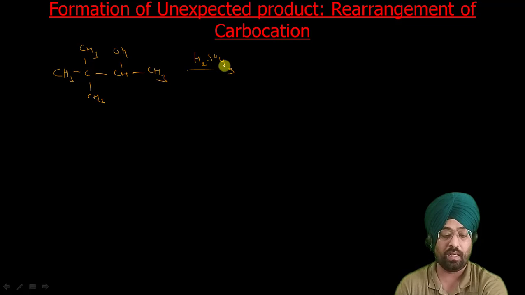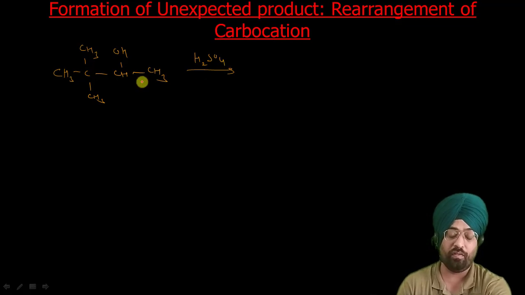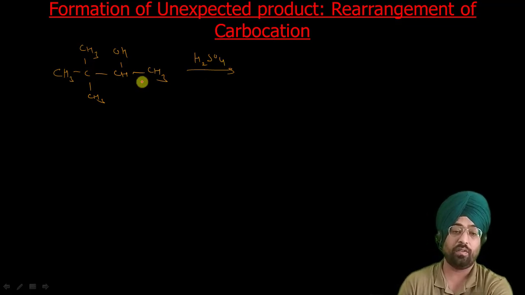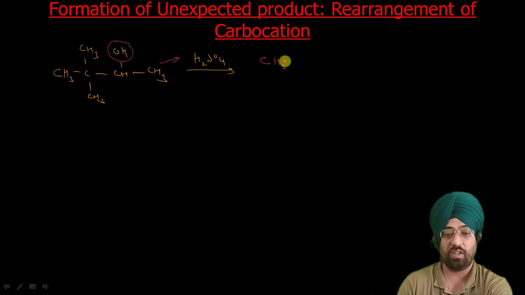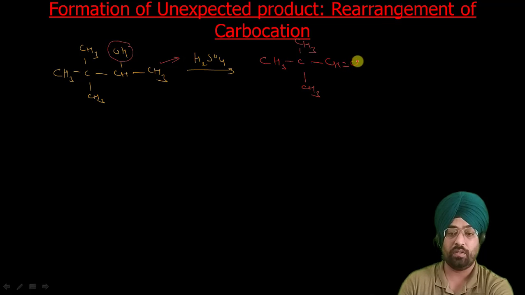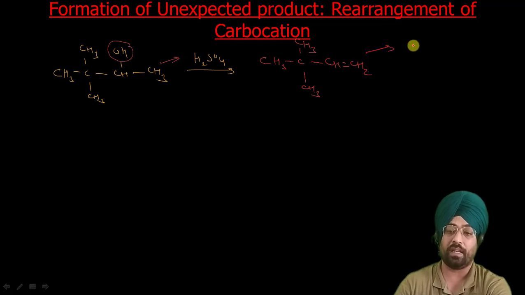What should be the product if there is no rearrangement? According to this, OH should go from here, one hydrogen should go from here. So (CH3)3C-CH=CH2. This is our expected product, but it is not formed.